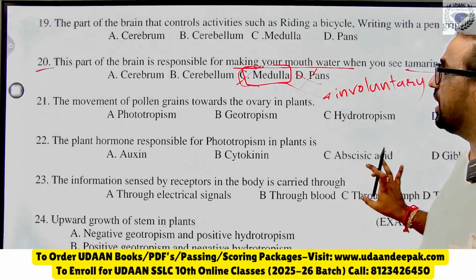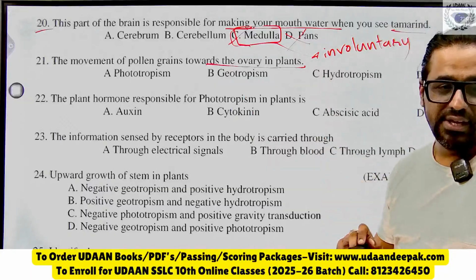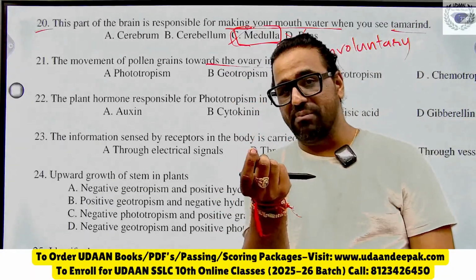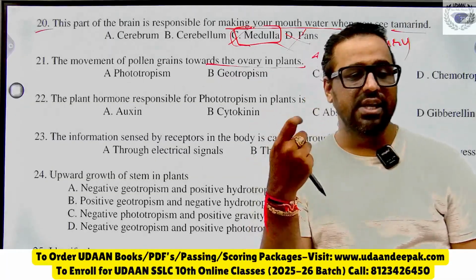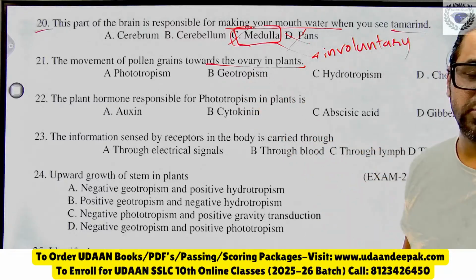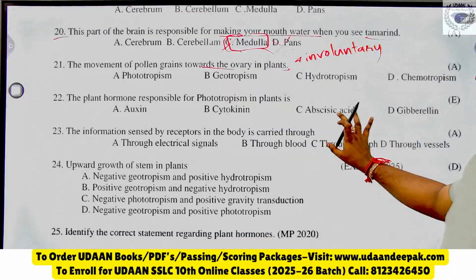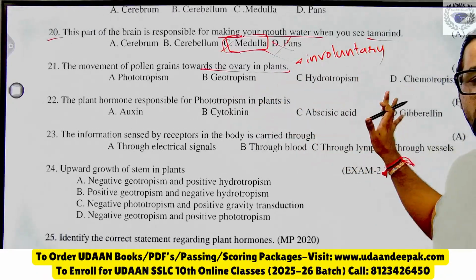Coming to the next, the movement of pollen grain towards ovary. Pollen grain secretes some chemicals in the flower, such as hibiscus. Very good, Punit, you have given the right answer. Let me know the answer for question number 21: the movement of pollen grain towards ovary is phototropism, geotropism, hydrotropism or chemotropism.